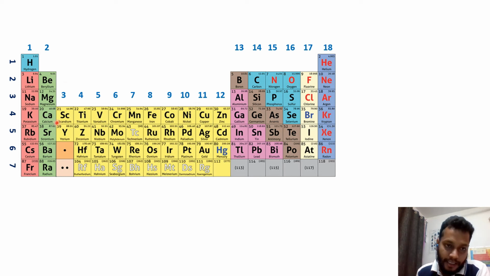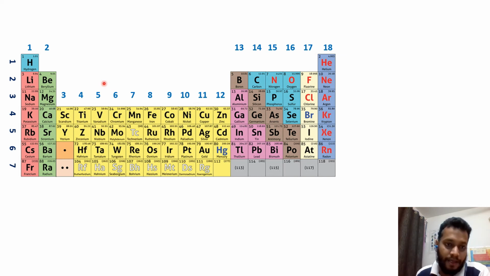So what will happen then? We cannot say this group shows similar properties. Basically in the periodic table all the groups show some extent of similar properties. Like this is group 1, which shows many properties that are very similar. Even in the same group, most properties are similar, whether physical or chemical properties. This happens in all the groups, meaning in all the groups the properties are somewhat similar.